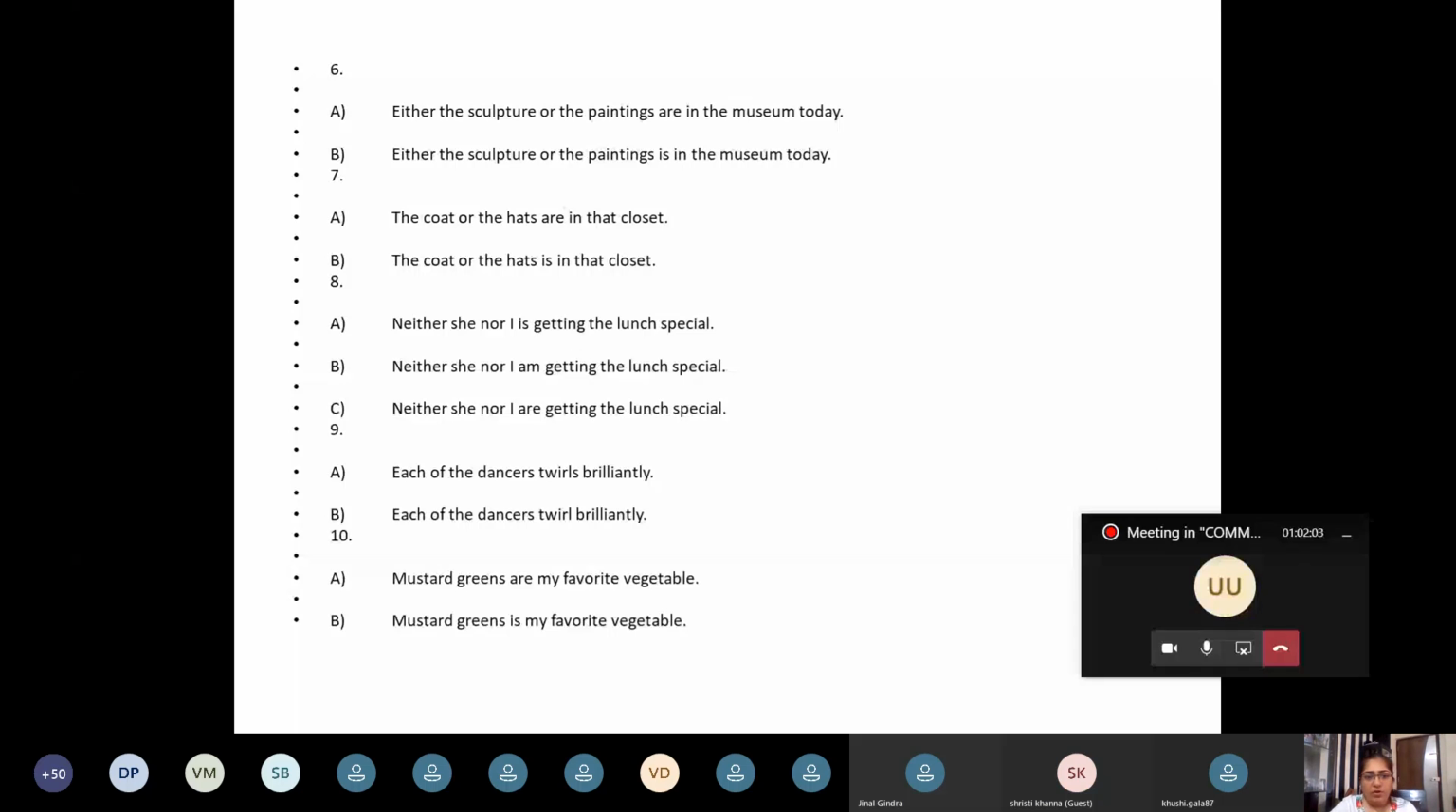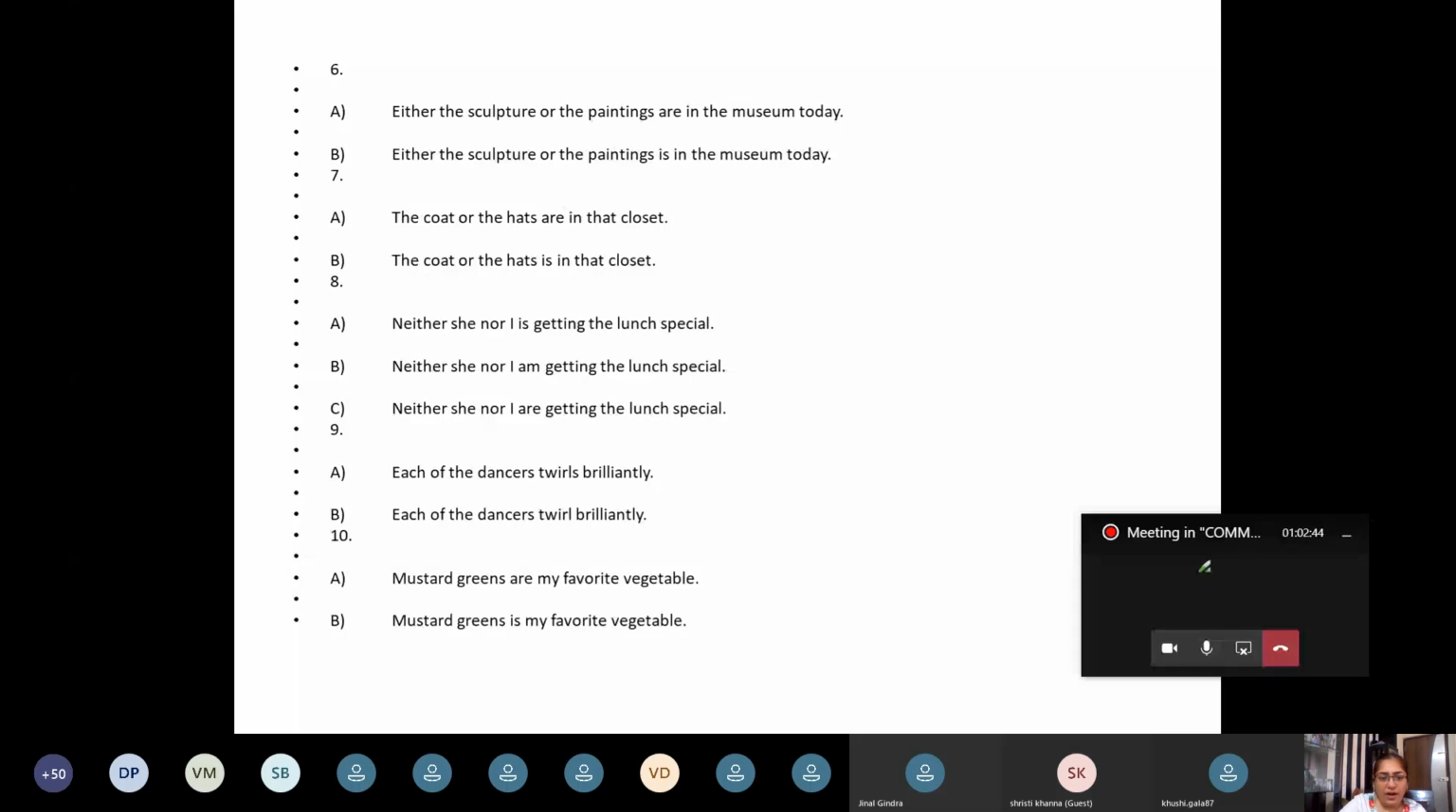Next one. The coat or the hats are in that closet. The coat or the hats is in that closet. Why "are"? Because, ma'am, after the "or", the hats is plural, so we have to say the "are" one. Yes, you are right. Perfect.